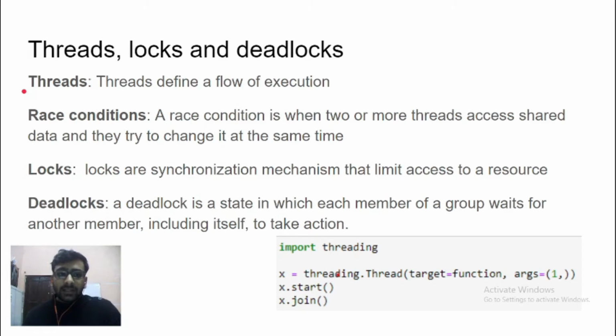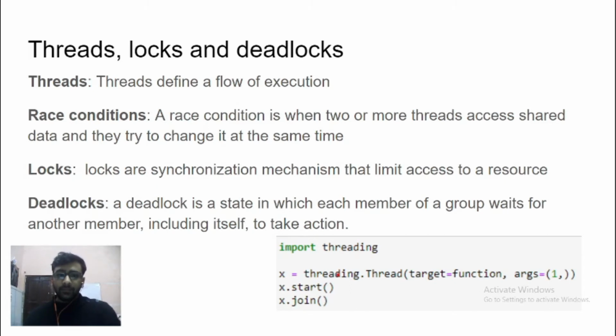Now since we don't know which thread is executing at a particular point in time, it might lead to some drawbacks as well, such as race conditions. In a race condition, imagine a scenario where multiple threads are trying to access the same variable or a shared resource, maybe something like a database connection, or a variable.